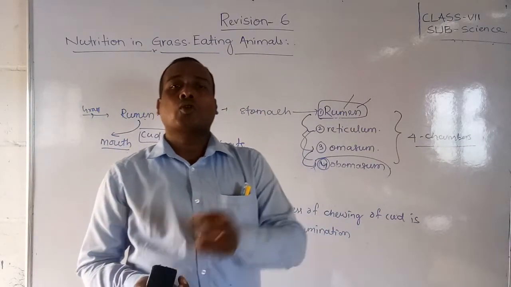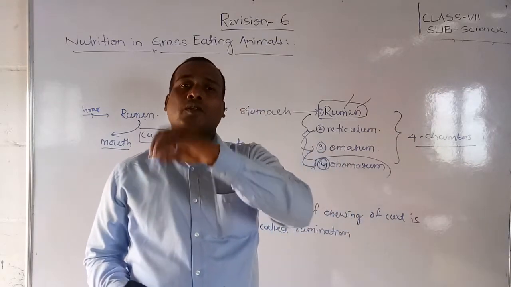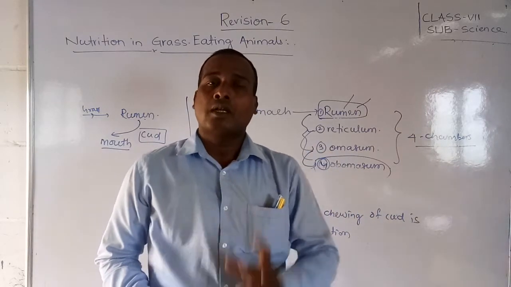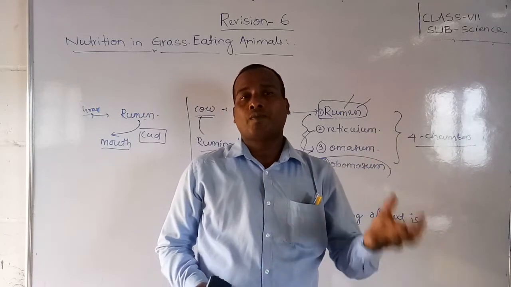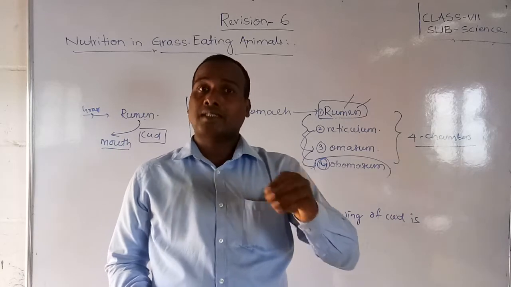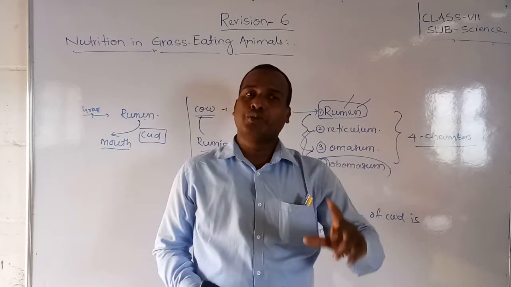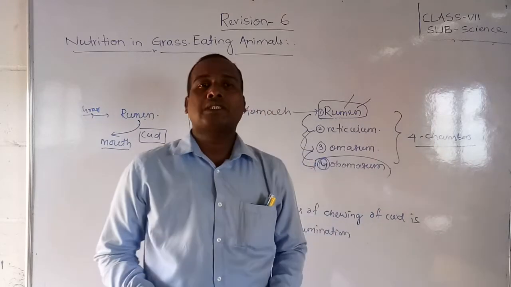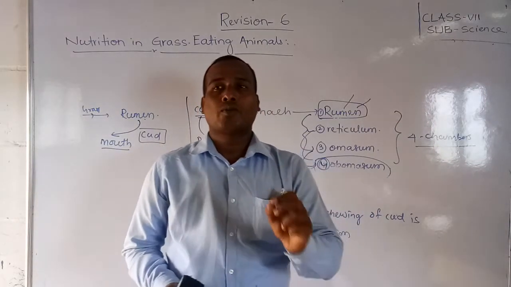Cud means stored food. Whatever grass or leaves it has stored in the rumen, that is called cud. And the cud will come back again to the mouth when the cow or those herbivorous, generally grass eating animals, take rest. Okay, that time they will chew the cud. That process is called rumination, and those animals are called ruminants.